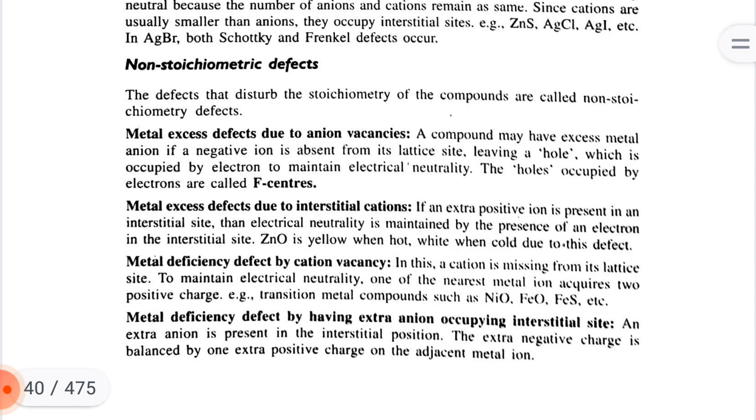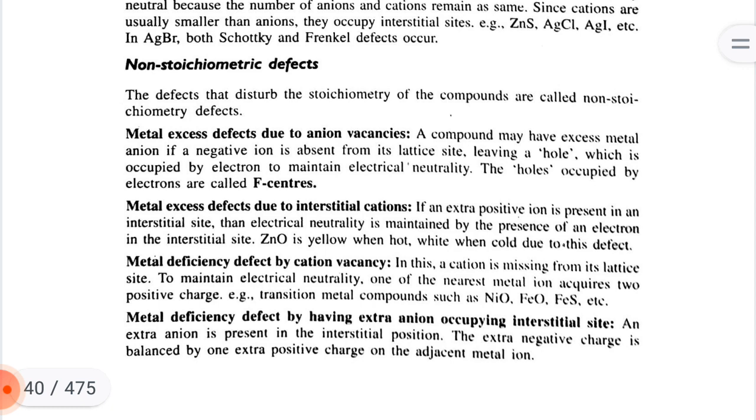Non-stoichiometric defect: defects that disturb the stoichiometry of the compound are called non-stoichiometric defects. Metal excess defect due to anion vacancies: a compound may have excess metal if a negative ion is absent from its lattice site, leaving a hole which is occupied by an electron to maintain electrical neutrality. The hole occupied by an electron is called an F center.